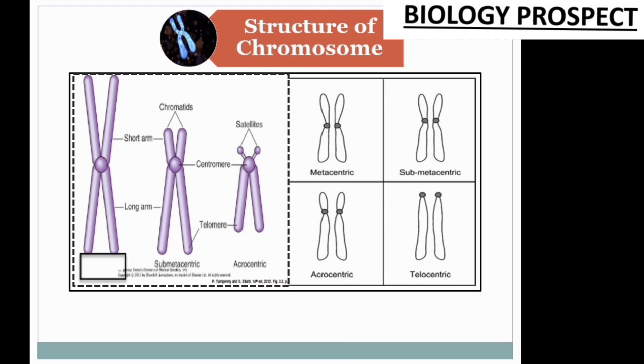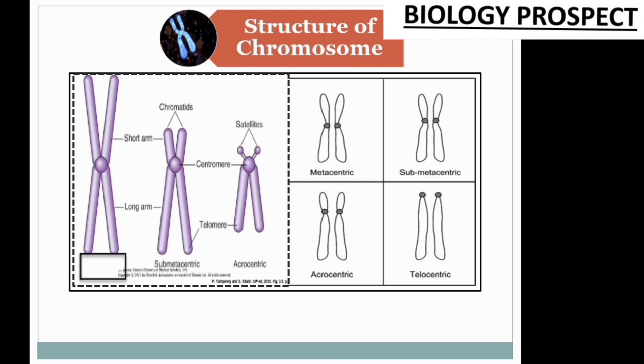Here you have seen the first picture. The centromere is fixed in the middle of the 2 chromosomes, and when these 2 chromosomes are joined together, they form the 4 arms, or tetra-arm chromatid fibers. Each arm of the chromosome is known as a chromatid. So friends, when the chromosome contains the centromere just in the middle, it is known as a metacentric chromosome.